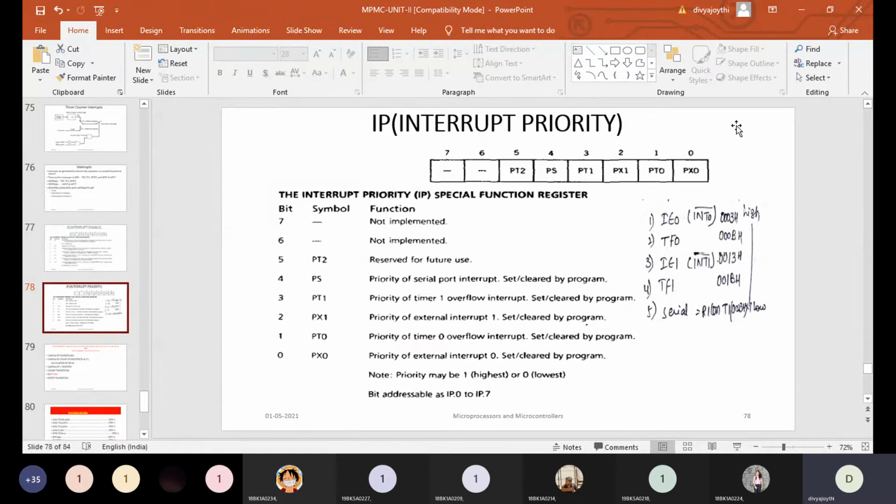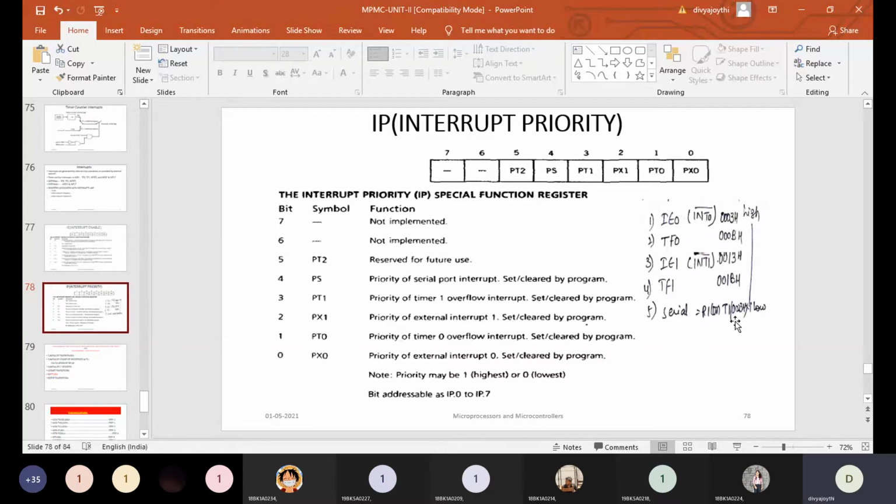And what is the case if all these bits are 1, if the IP register is saying that you need to solve all the interrupts at a time? If all the values from D0 to D4 are 1s, that means all the interrupts have been given the highest priority. Then how will the controller decide which interrupt to serve first? For that reason, by default there is a preference among the interrupts.